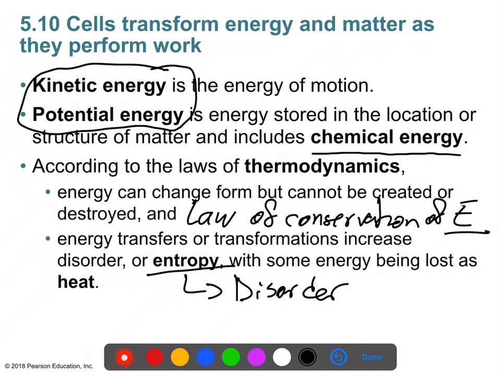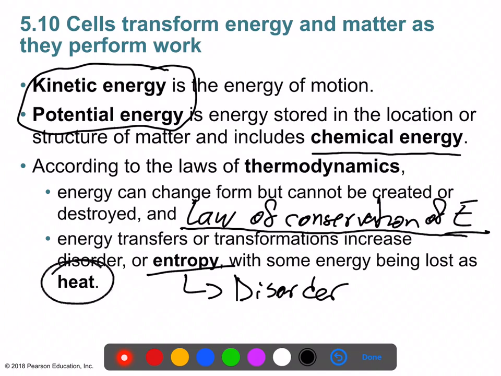All right. So every time you convert energy from one form into another, anytime you exercise the first law of thermodynamics, the law of conservation of energy, some energy is always lost in the form of heat. And that would be an example of entropy. So all this energy is stored in one form, but when you pull the energy out and you use it for motion, some of that energy is lost as heat, and now that energy is kind of randomly being broken up into a variety of forms: kinetic energy and the energy of heat, which is also an example of kinetic energy. It's just one of those things you don't really see, but you kind of sense.